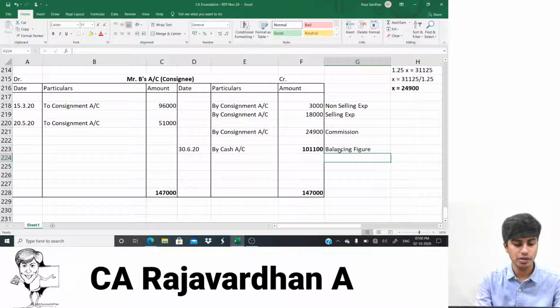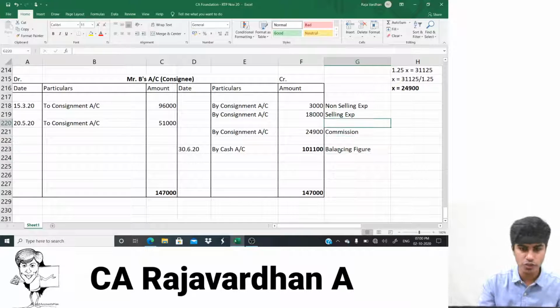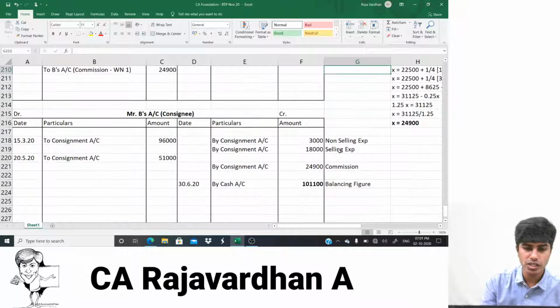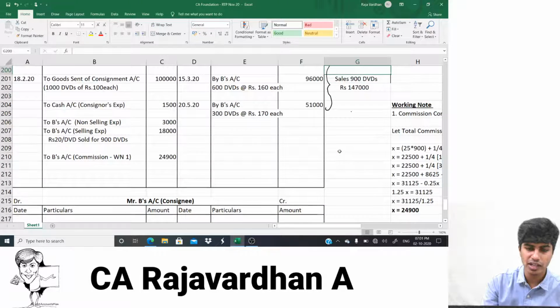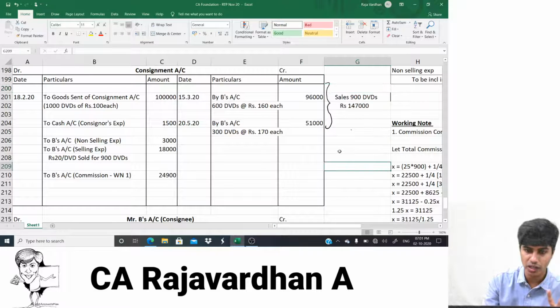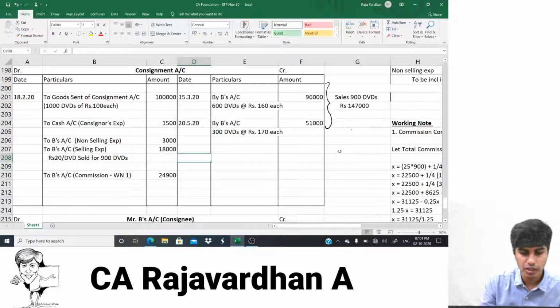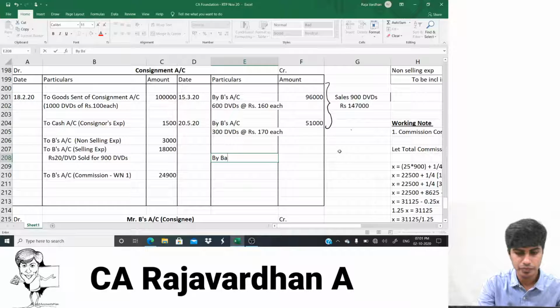This is the balancing figure. Okay, perfect. Let us go further. Now we would have to close this. There are two items missing in our consignment account. The money sent will not come here. There are two items missing. Missing item number one is by